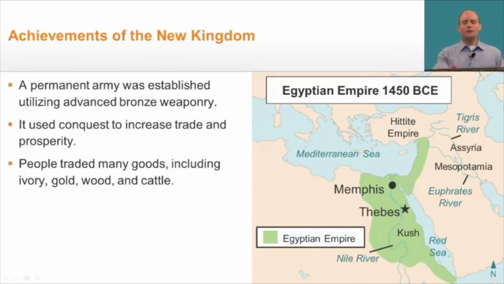And they're able to do this because a permanent army was established and it used advanced bronze weaponry. And you may say, bronze, who cares if it's bronze or if it's steel? Well, think, if this bronze is stronger than the weapons being used in this area or this area, that means that when the Egyptians would fight, those other people's weapons would actually break because bronze weaponry was stronger. So their military was stronger.